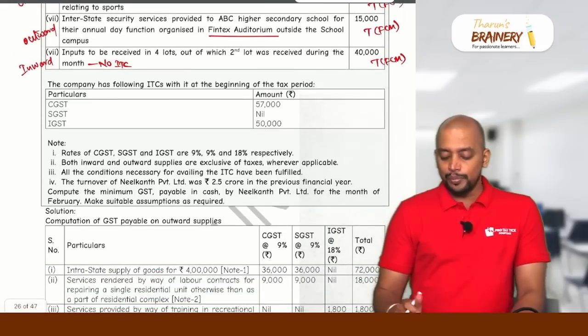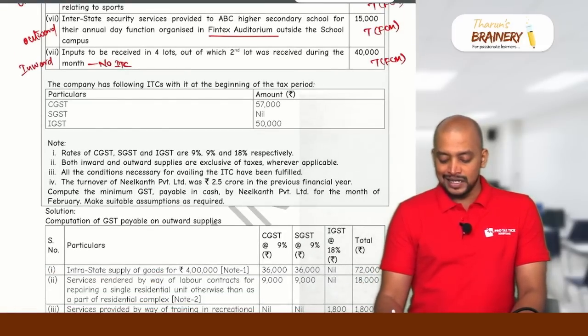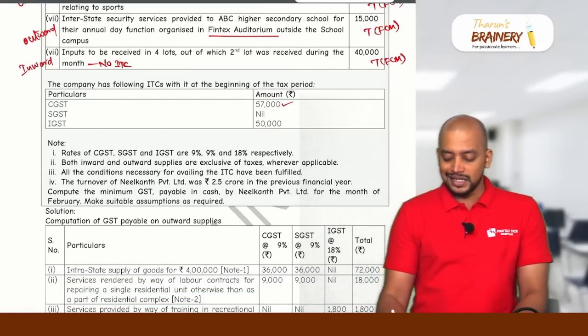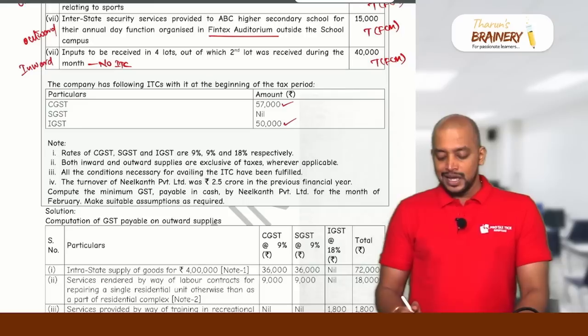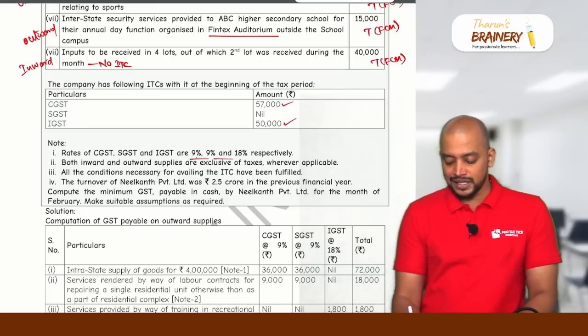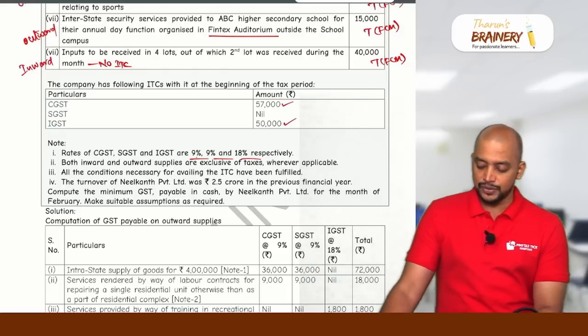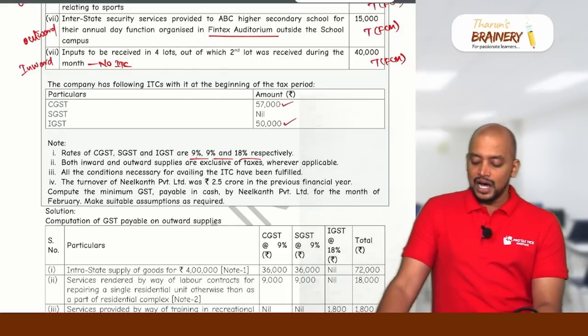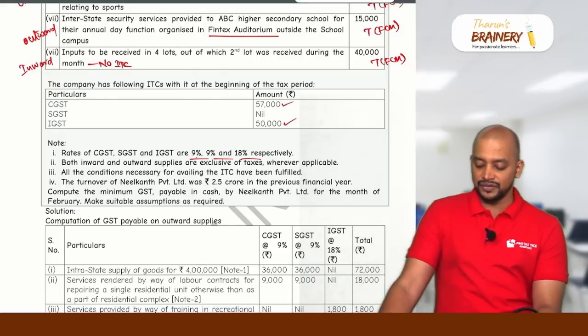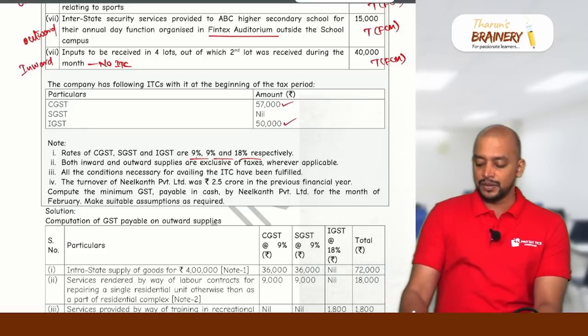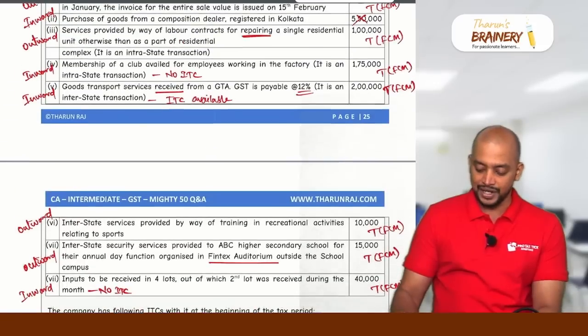And we have an opening balance of ITC, that is CGST 57,000 and IGST 50,000. Now, rates of CGST, SGST and IGST are 9%, 9% and 18% respectively. Both inward and outward supplies are exclusive of taxes wherever applicable. All conditions necessary for availing ITC are fulfilled. The turnover of Nilkant Private Limited was 2.5 crore in the preceding financial year.